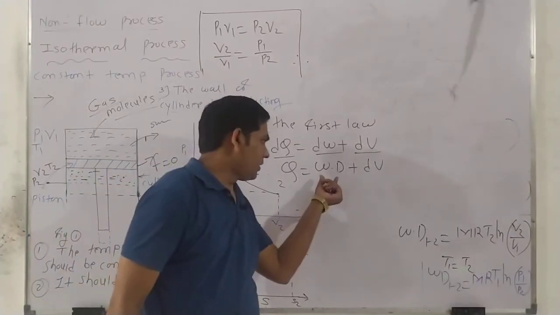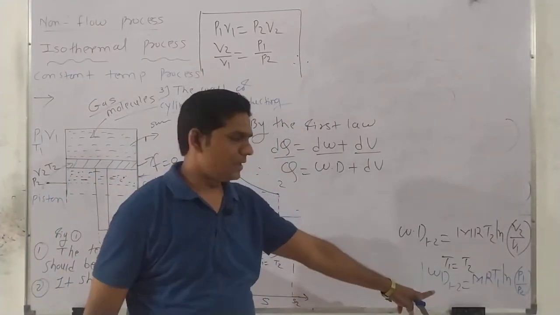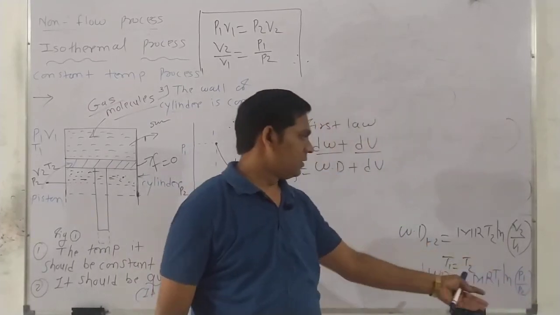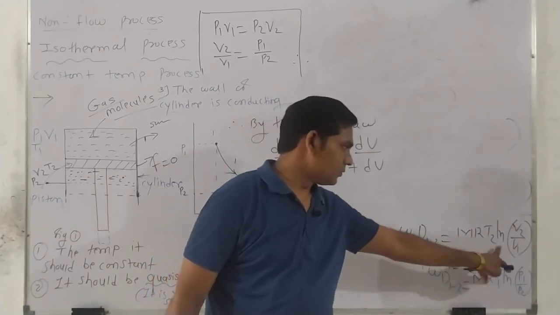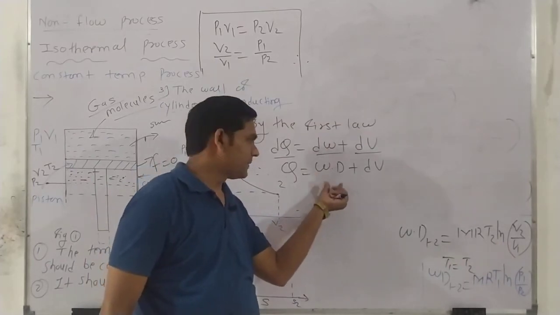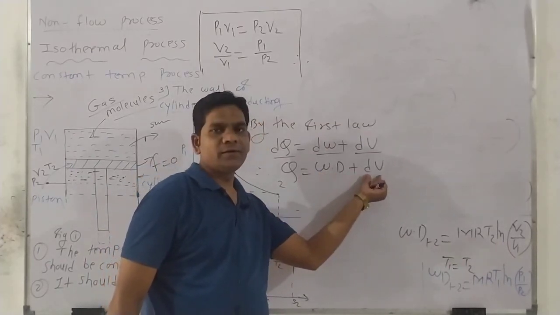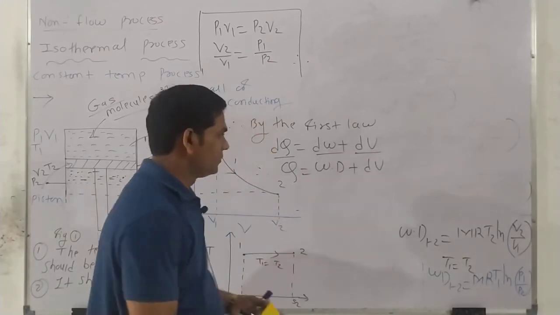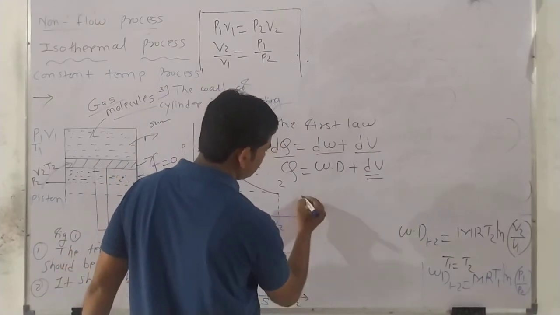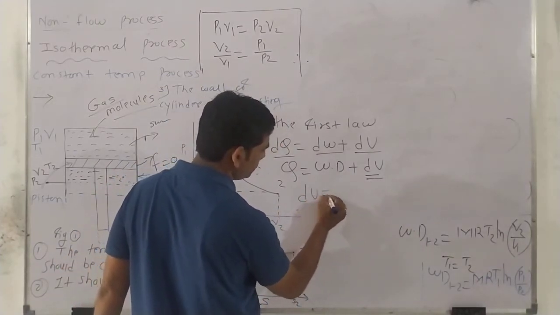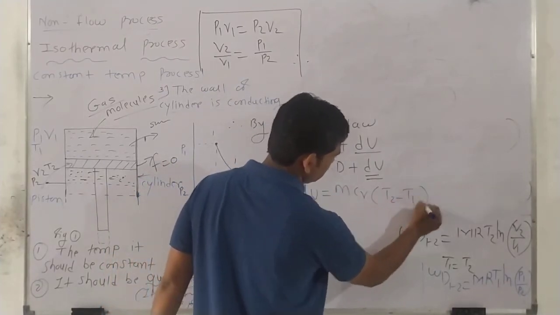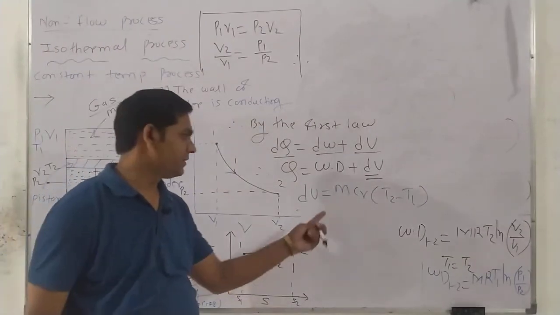Right? So we already calculated the work done. What is the formula? mRT1 log P1 upon P2, or we have another equation, mRT2 log V2 upon V1. Whatever equation we want, we put in here. But before that, we calculate the internal energy first. What is the formula of the internal energy? du is equal to mCv (T2 minus T1). This is the formula of internal energy.